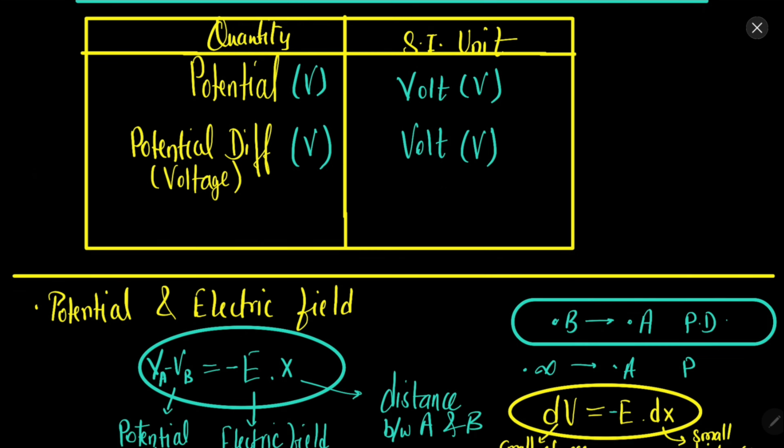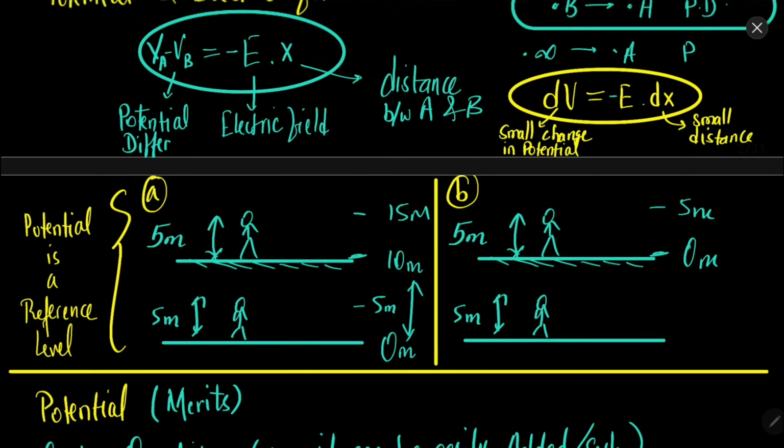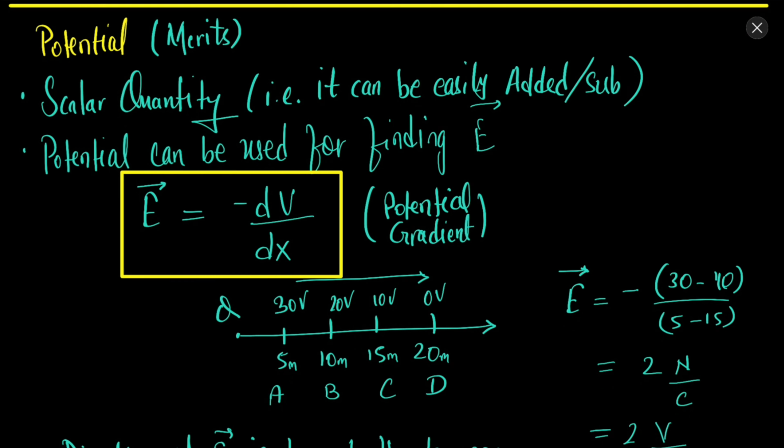Now potential and electric field are related to each other. How? By this formula. The change in the potential is equal to the negative of the electric field times the change in position, the change in displacement. So in other words, you can also say that the electric field is the rate of gradient of the potential.